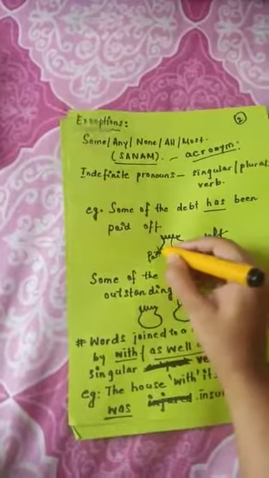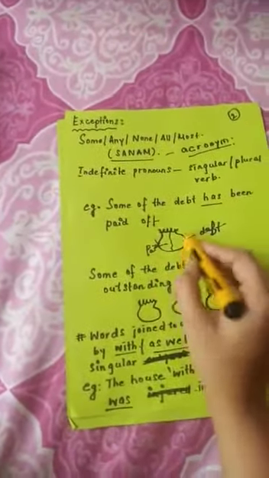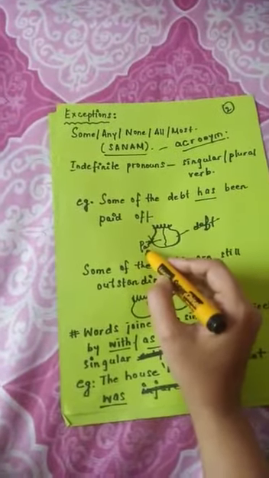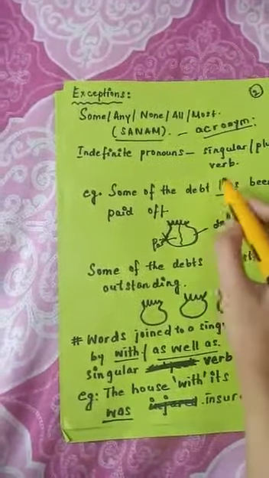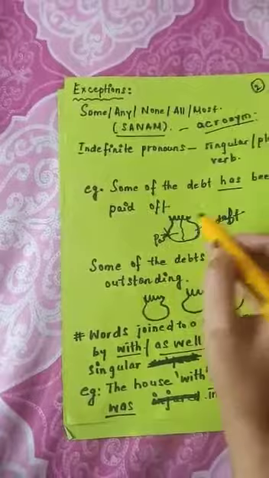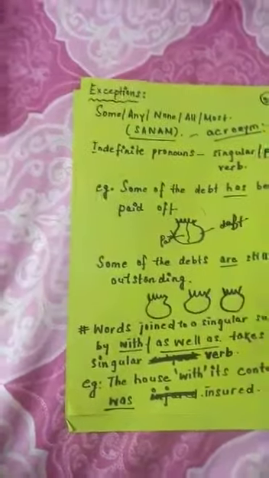And some are still left to be paid. So from this one debt, some part of it has been paid, so that is why we have used a singular verb, because there is only one debt and from that debt some part of it has been paid off.